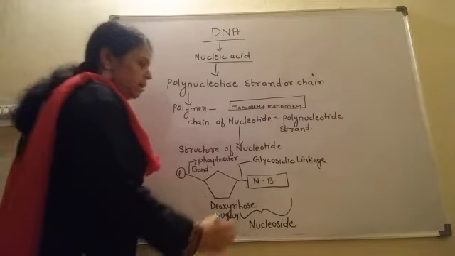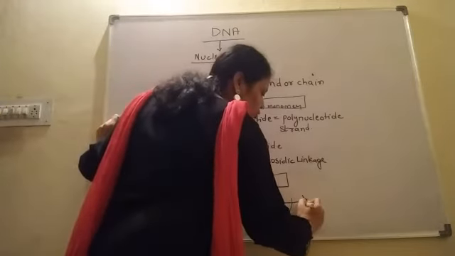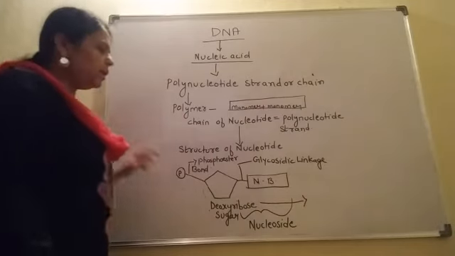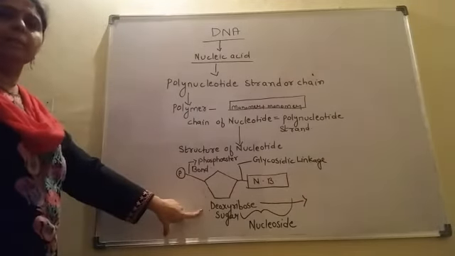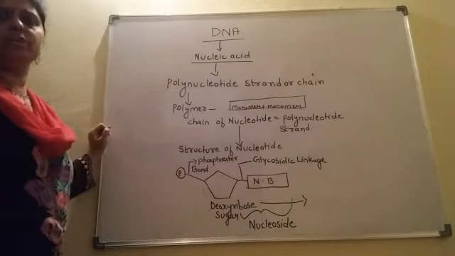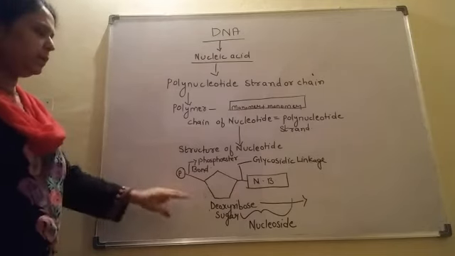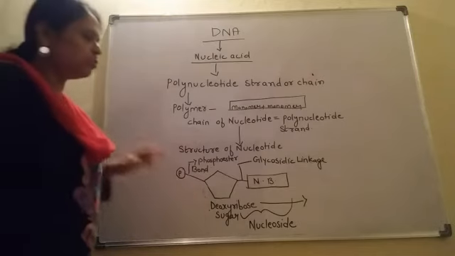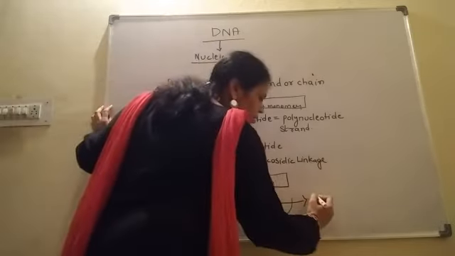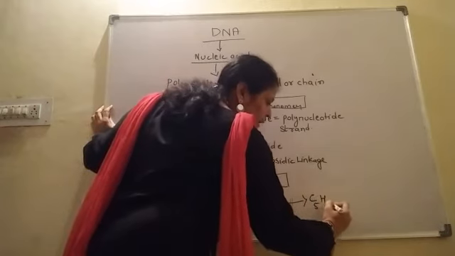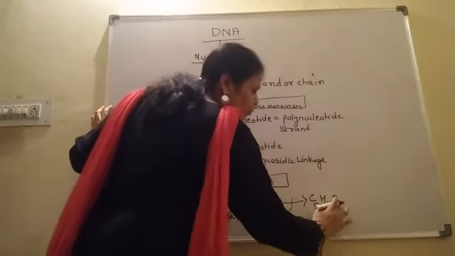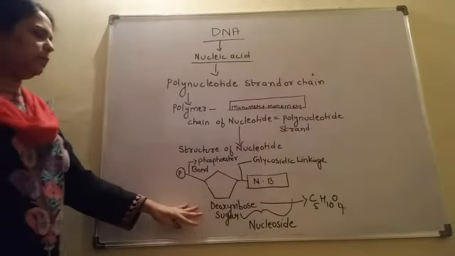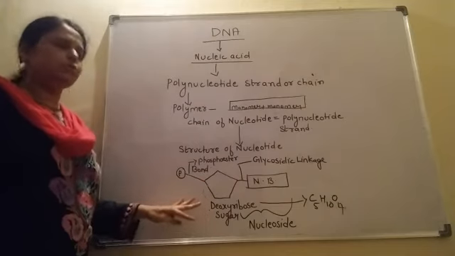Now, what is the chemical formula of deoxyribose sugar? This question will always come for NEET, very important. The chemical formula and structure of deoxyribose sugar is very important for biochemistry also, and this question will come for biology also. So the chemical formula of deoxyribose sugar is C5H10O4.